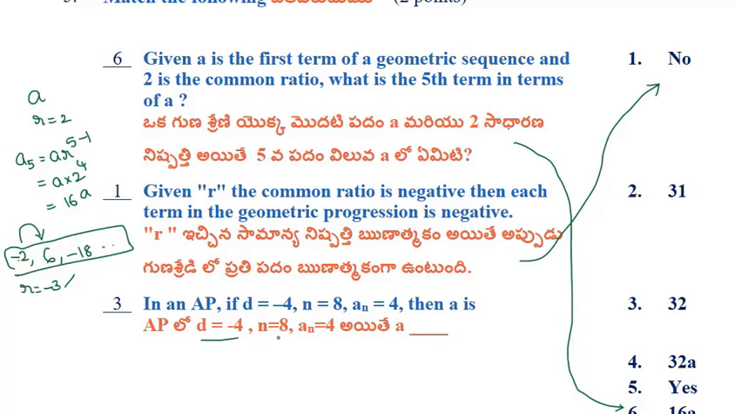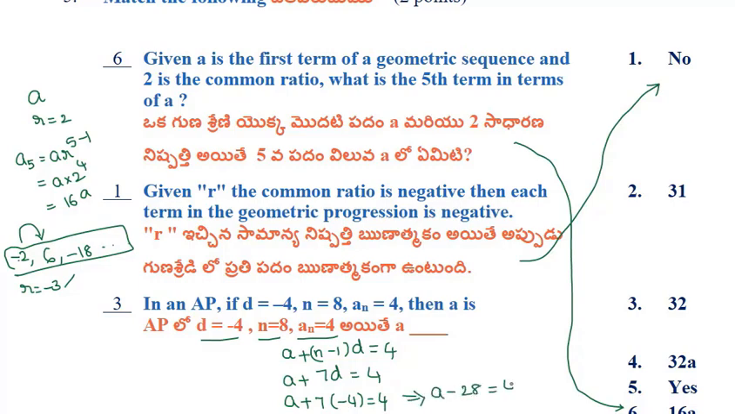So it is no. d equals to minus 4, n equals to 8 and an equals to 4 in AP. Now we have to find a. So a plus n minus 1 into d is equals to 4. So a plus n is 8, 8 minus 1 is 7. a plus 7d equals to 4. a plus 7 into d is minus 4 equals to 4. That equals to a minus 28 equals to 4. That equals to a equals to 32. So 32 is the correct answer.